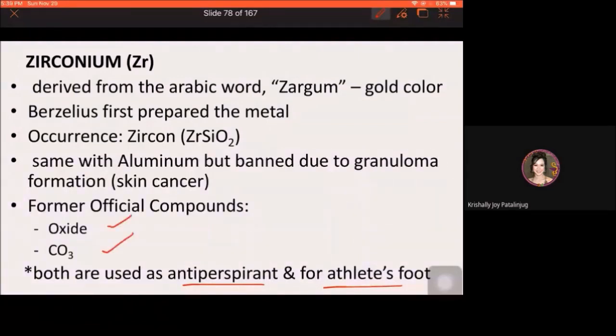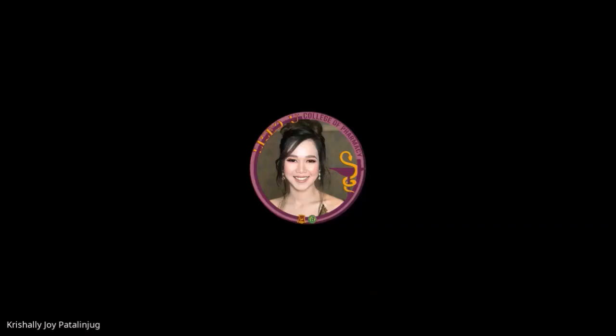They were already withdrawn in the market. They have been banned. Okay, it is because of the effect nila na nagko-cause sila ng granuloma formations or skin cancer. That is a type of skin cancer, granuloma.